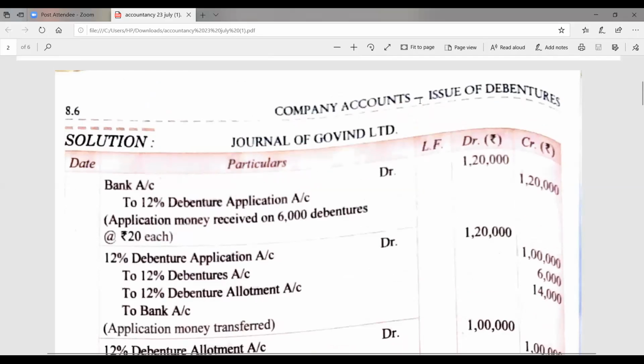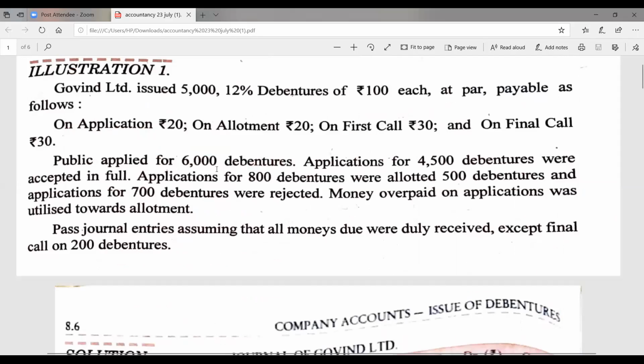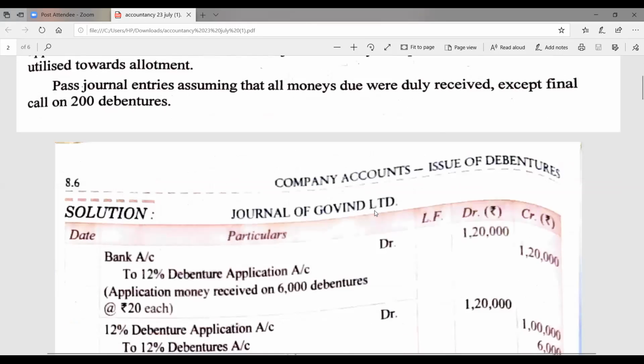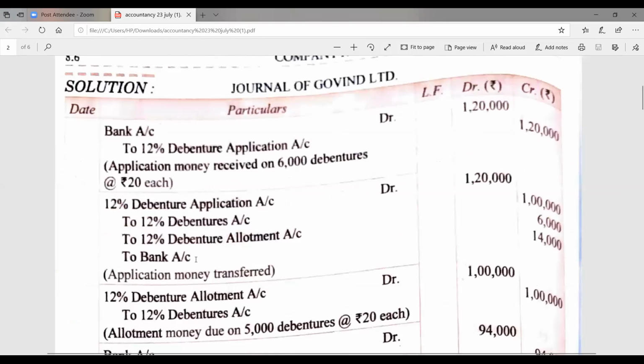See, 6,000 debentures are total applied, then 4,500 debentures accepted in full, 800 is the pro rata allotment, and 700 debentures were rejected. 700 debentures rejected and their amount is to be shown in bank account. While doing the entry of the bank account, the amount is 14,000. How is the 14,000 to be shown over here?